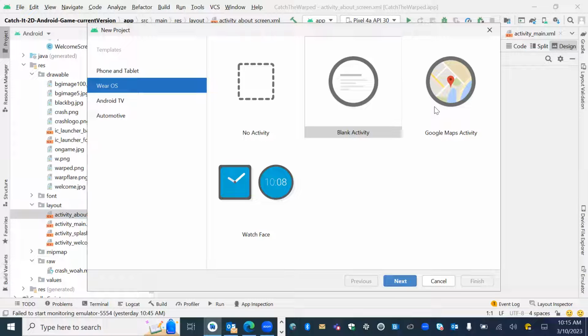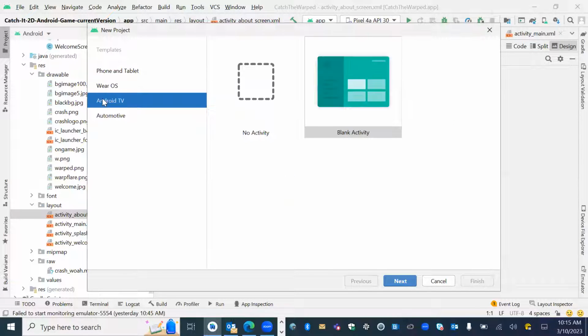And remember, you're not restricted to only that. You can also create apps if you have a Samsung TV, for example, that has Android running in it, you can create an app for a TV. So just think about the apps that you have on your smart TV. Those are what you can create using this tool, Android Studio, and you can also create them for your Android TV. So you see some of that in there.